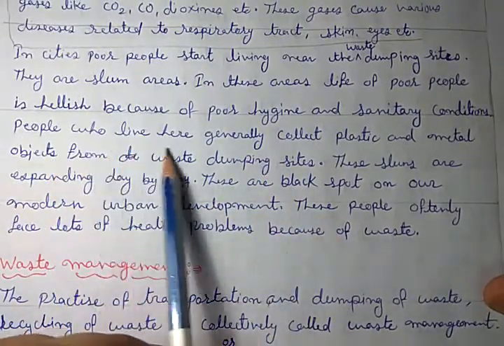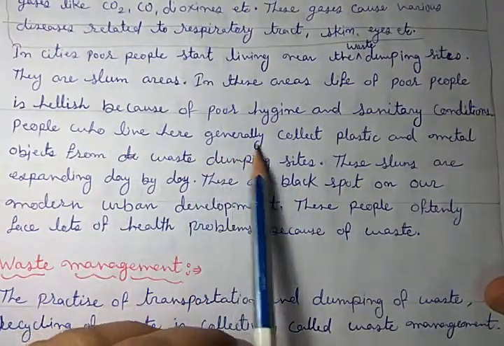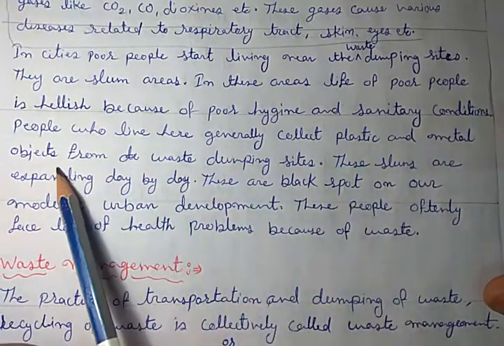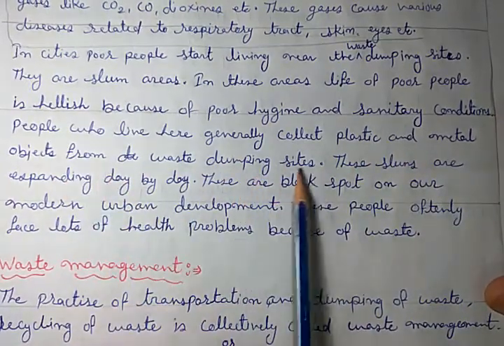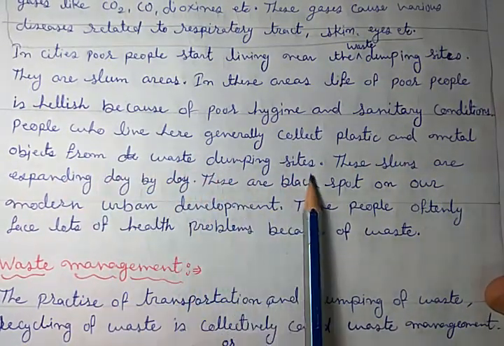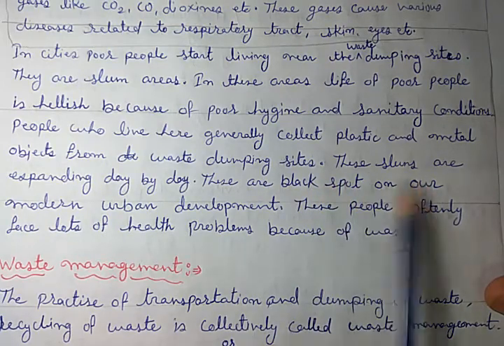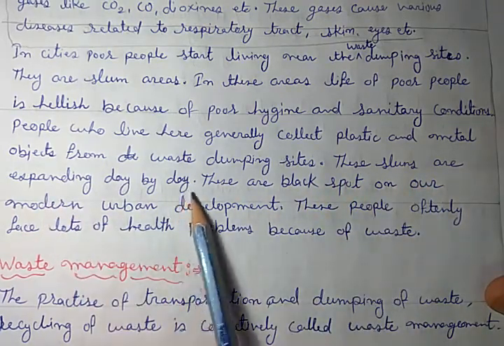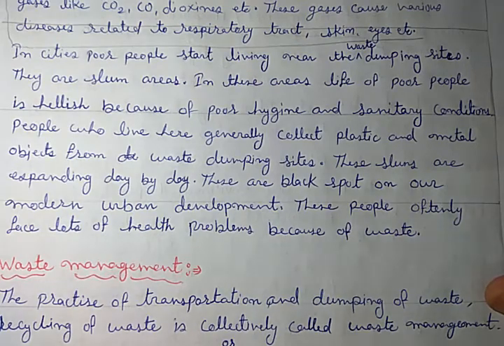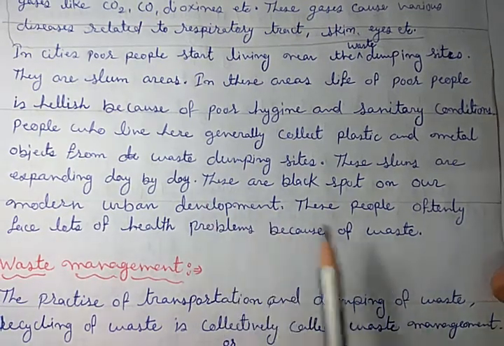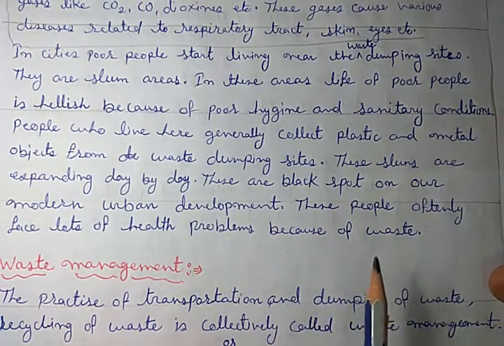People who live here generally collect plastic and metal objects from the waste dumping sites. These slums are expanding day by day. Firstly, that problem was with big metro cities like Mumbai, Delhi.